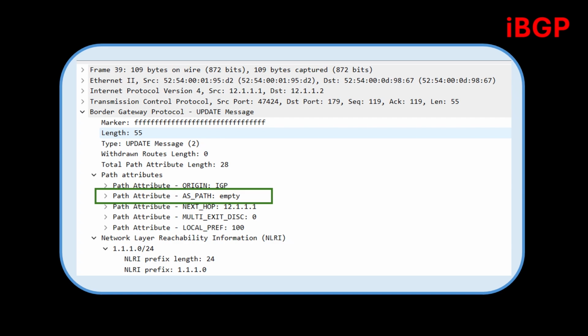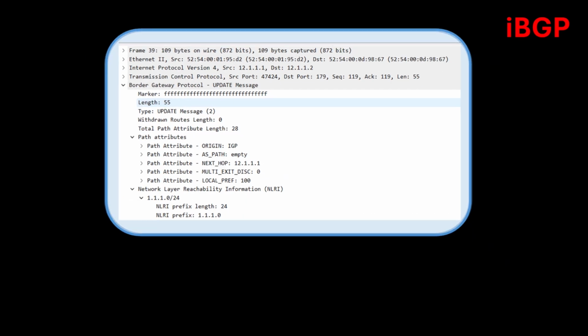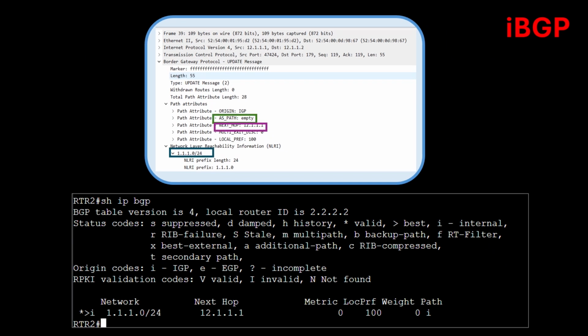This value is currently empty. This is because the AS path is populated with the ASN of the advertising router when it is advertising to an external peer. This capture was an update message sent from Router 1 to its internal peer, Router 2. Here you see how the information is represented in the BGP table.